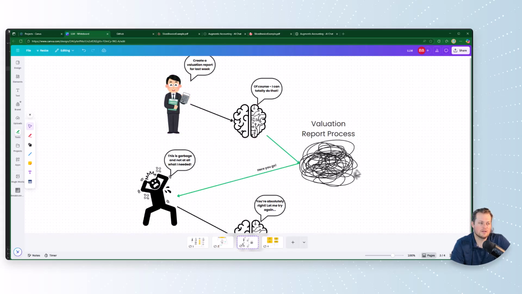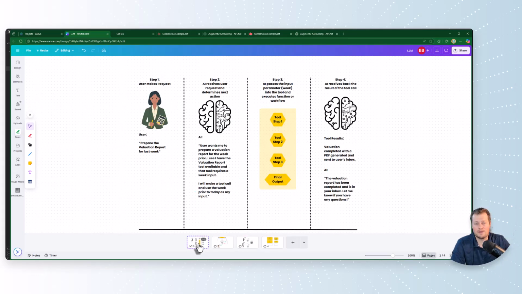But really, what I'm hoping to get across from this video is: stop thinking of agents only like this. If you need a really rigid workflow, think about agents with tools, or think about your workflow as graphs. You can use deterministic Python programming, or it doesn't even have to be Python; it can be any programming language. You can use deterministic programming to accomplish the results you want in a more controlled manner that makes you way more efficient. But you don't sacrifice the audit trail, you don't sacrifice the ability to reproduce the result, and you don't sacrifice control. So to me, this is the right approach for accounting firms.